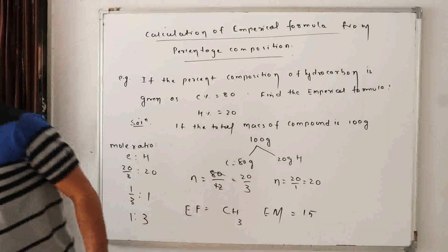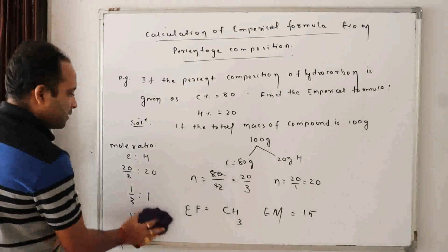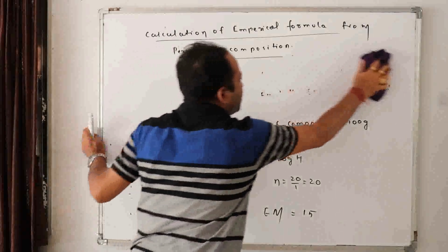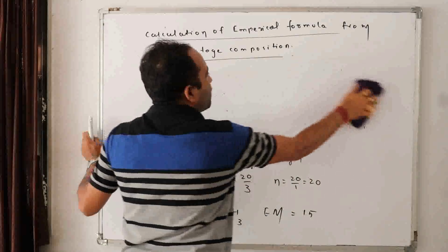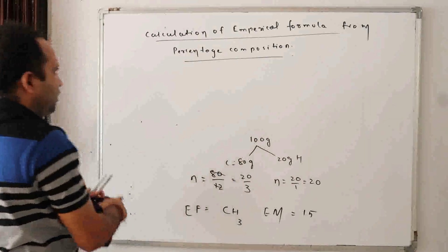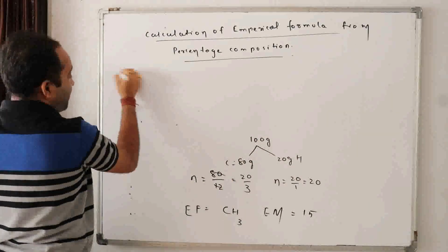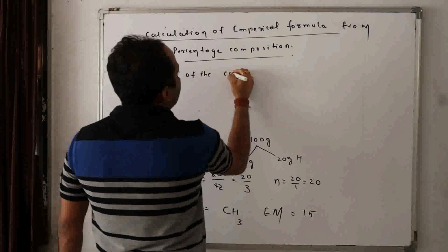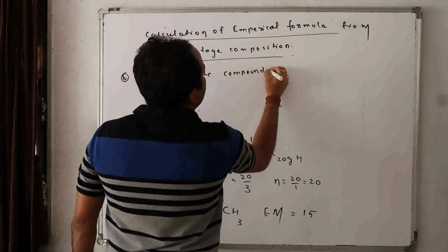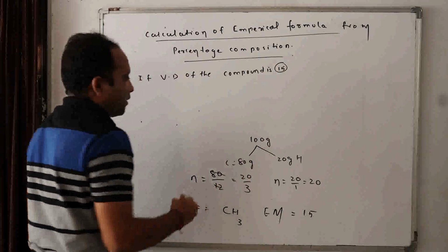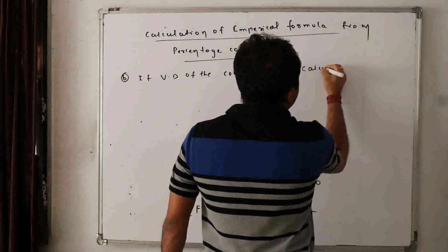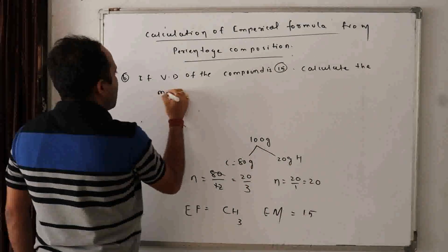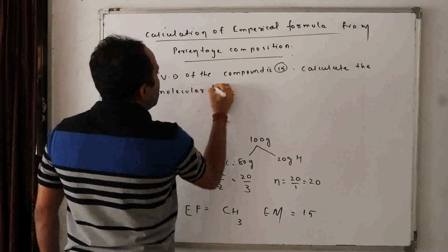To this same question, this is added: question part B. If the vapor density of the compound is 15, calculate the molecular formula.